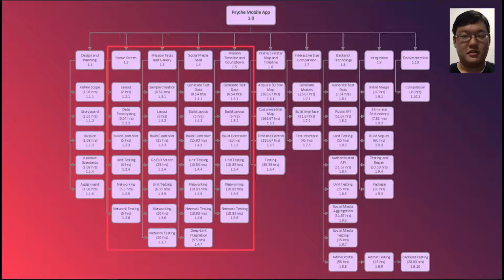This is the work breakdown structure for our project, and as you can see by the red block, we are in the first phase of this project.